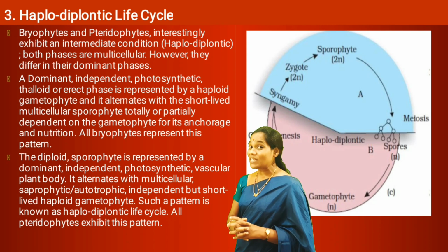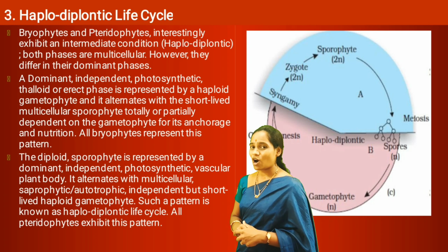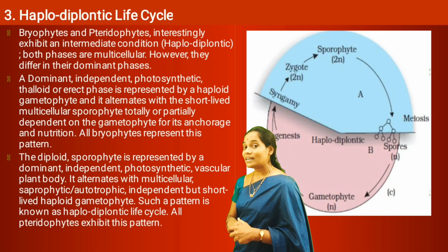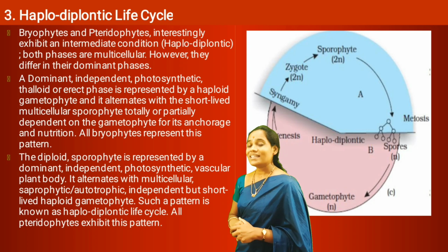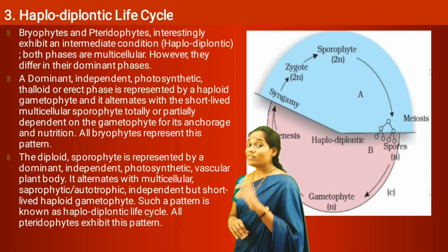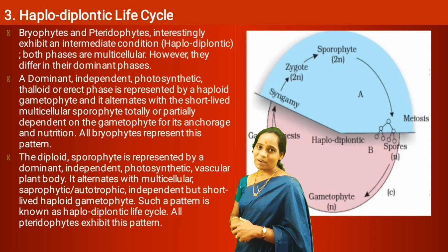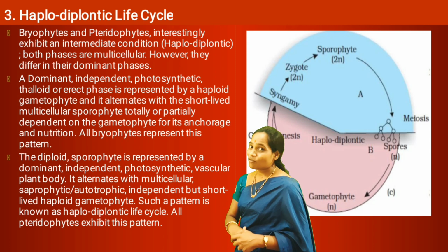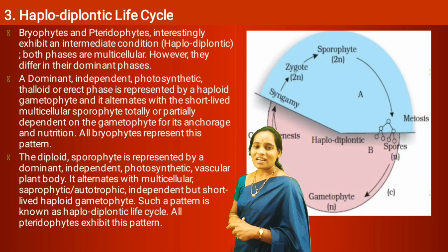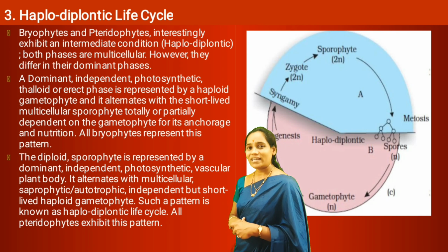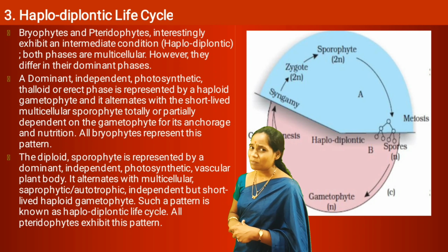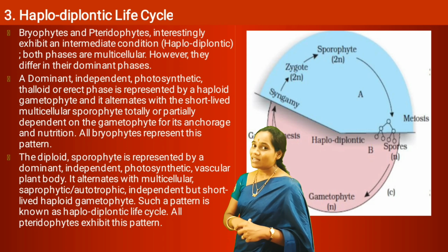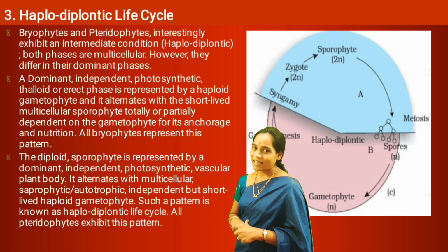Free-living, I said, means it does not depend on the sporophytic plant body. Then how does it get nourishment? The gametophytic plant body of pteridophytes may be photosynthetic, or sometimes even saprophytic. Saprophytic means it gets nutrients from dead and decaying organic matter.